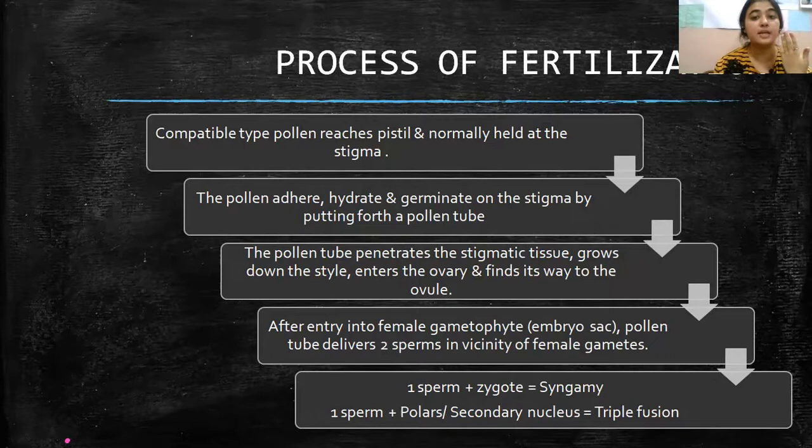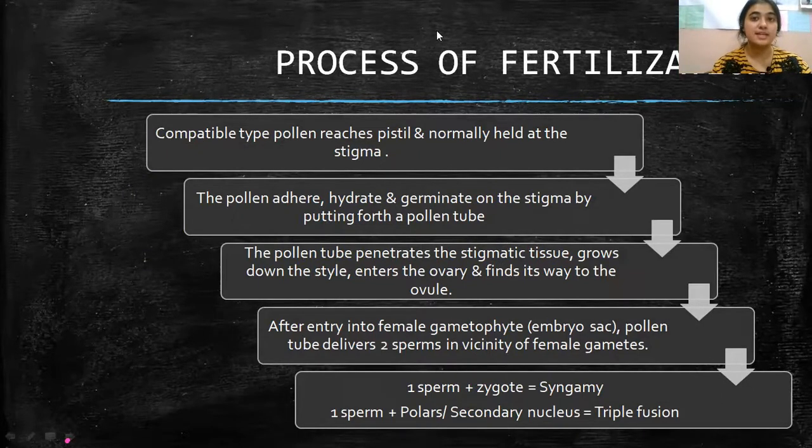After entering into the female gametophyte, the embryo sac, the pollen tube delivers 2 sperms in the vicinity of the gamete. And what will happen there is one sperm fuses with the egg to form the zygote. This is the process of syngamy, that is known as fertilization. And then one sperm will fuse with the polar or secondary nucleus, and it is triple fusion. ये process हो गया double fertilization.